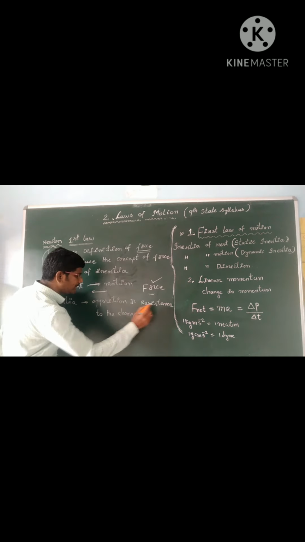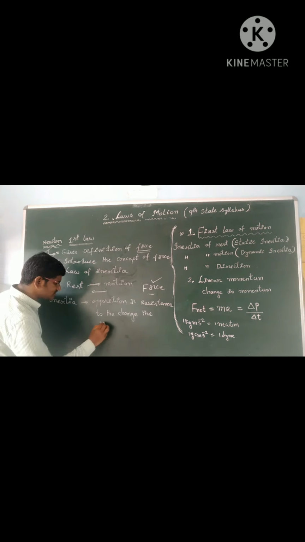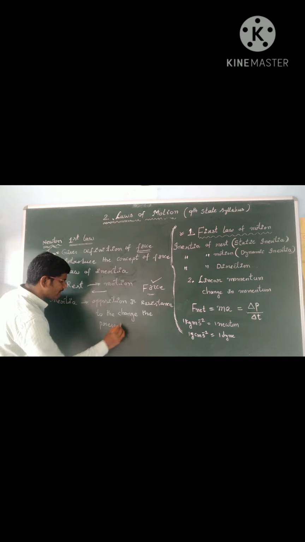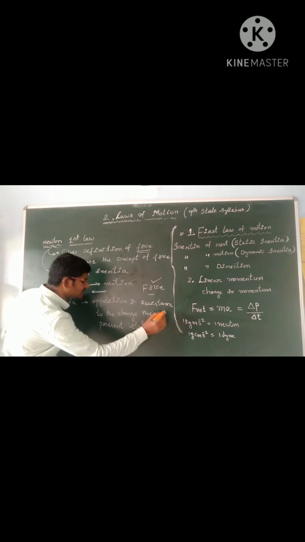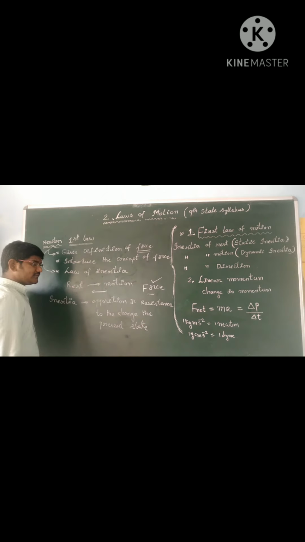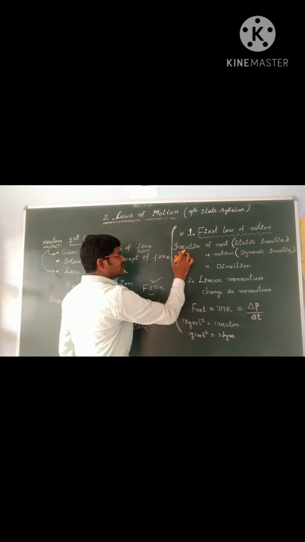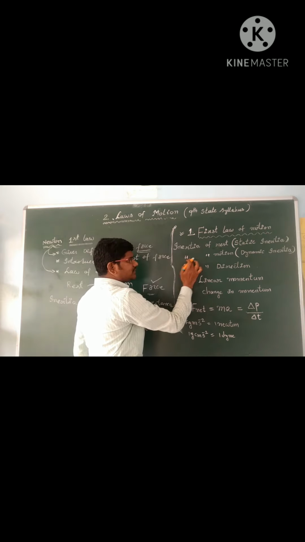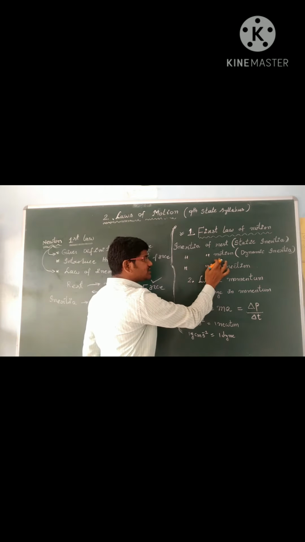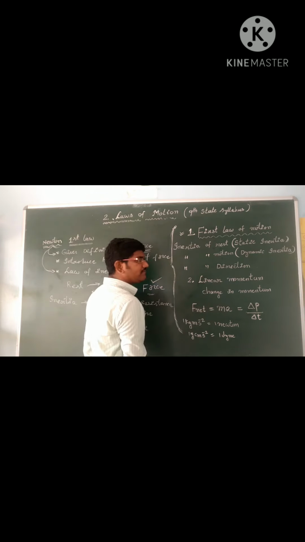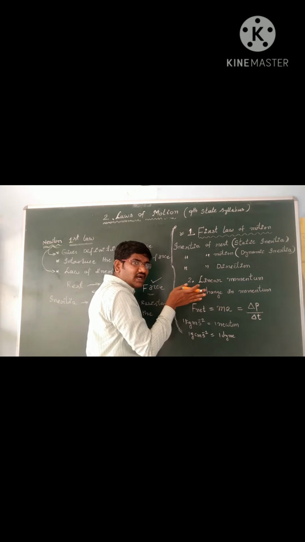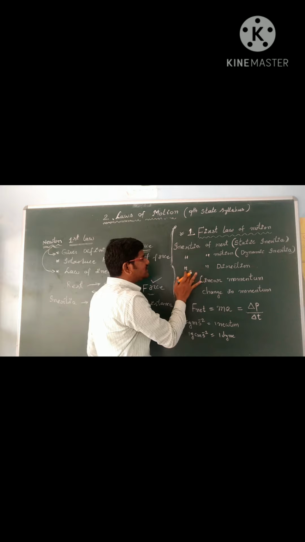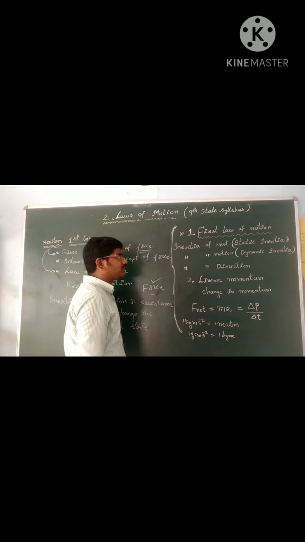To change the present state. So, if that present state is rest, it is called inertia of rest. If that present state is motion, it is called inertia of motion, dynamic inertia. If that present state is a particular direction, it will be in that particular direction only. That is called inertia of direction.